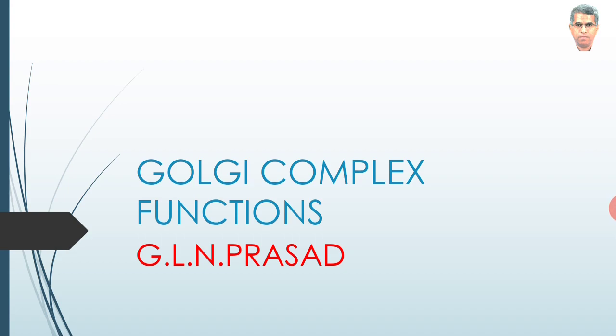Today we will learn about the functions of Golgi complex. Golgi complex is the most important cell organelle that is found in eukaryotic organisms. It performs various functions. We can say that this forms a transporting site and it acts like a Zomato of the cell, which delivers various secretory products to outside of the cell, and it is also responsible for the formation of acrosome on the spermatozoa. Let us see all these functions one by one in slides.